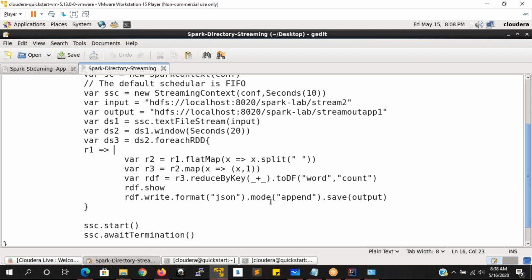That is the reason whenever you are applying a streaming application, we go for append. So that from the beginning, whatever data has been collected by your streaming context will be processed, and that processed output will be there as a file in the output location. And the new data, whatever is coming, will be processed and created as a new file and inserted into the existing directory. Are you clear with this one? Yes, Ravi. Yes.